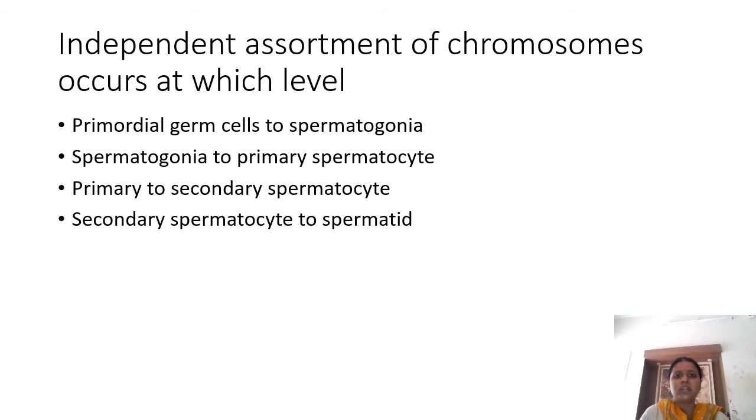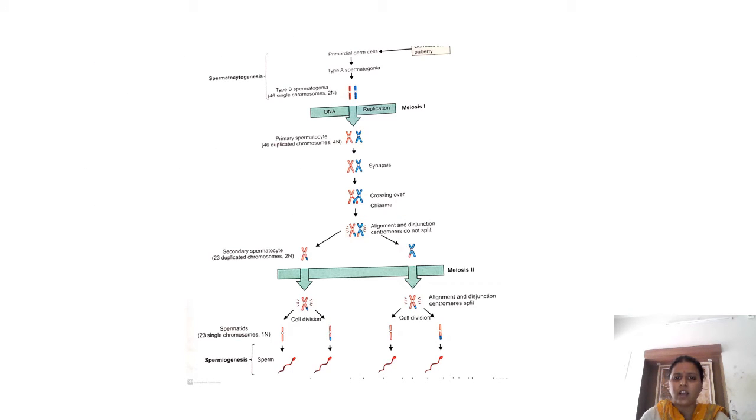Then, independent assortment of chromosomes. I said the separation of paternal and maternal chromosomes occurs at which level? Here the 46 chromosomes in the primary spermatocyte are 23 paternal and 23 maternal chromosomes, and we are going to divide the paternal and maternal chromosomes. It is going to happen when it undergoes the first meiotic division. So from primary to secondary spermatocyte, the independent assortment, the separation of the paternal and maternal chromosomes, is going to happen, which you can also see in this picture.